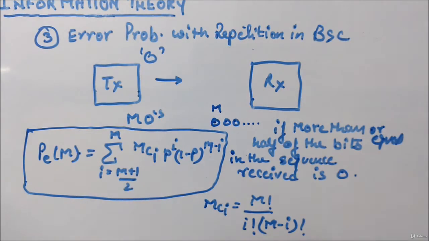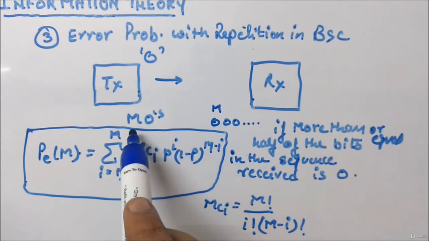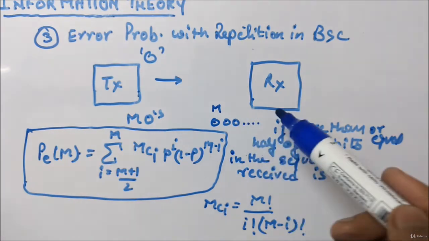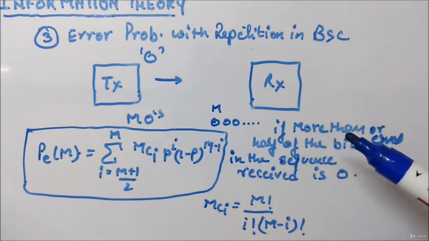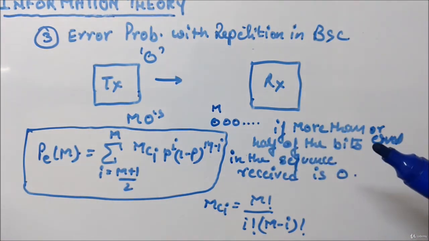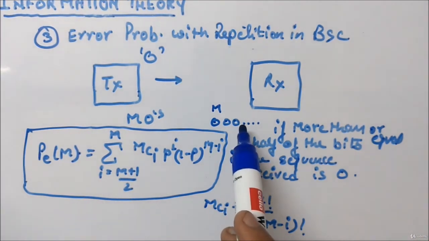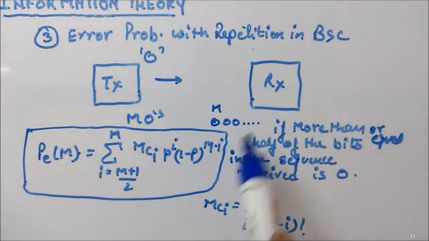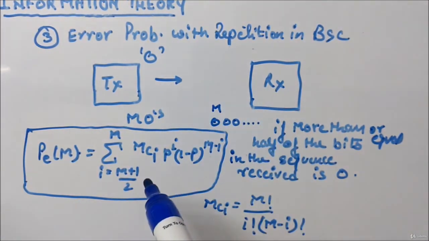Okay, and this you can also apply for 1. If instead of 0 you are transmitting 1, you can transmit m number of ones, and similarly the receiver has to recognize whether the sequence has more than or equal to half of the bits transmitted. So it should have more than half or equal to half number of bits 1 in the received sequence. Then only it will recognize that 1 has been transmitted from the transmitter side. We will see an example on this.